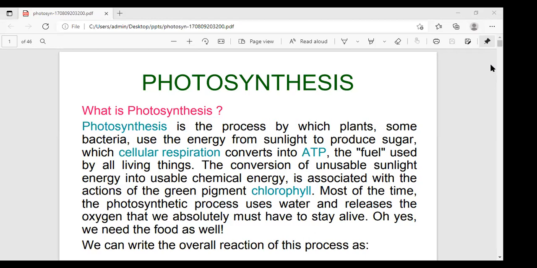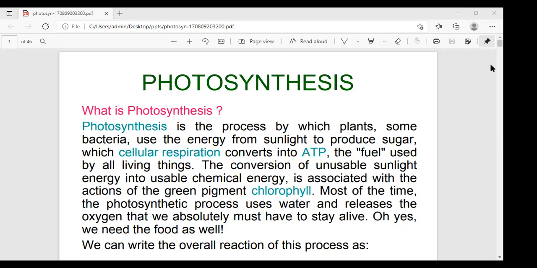Today I'll explain photosynthesis. Before that, respiration you can observe in both animals and plants, but photosynthesis you can observe only in plants. Okay, what is photosynthesis?